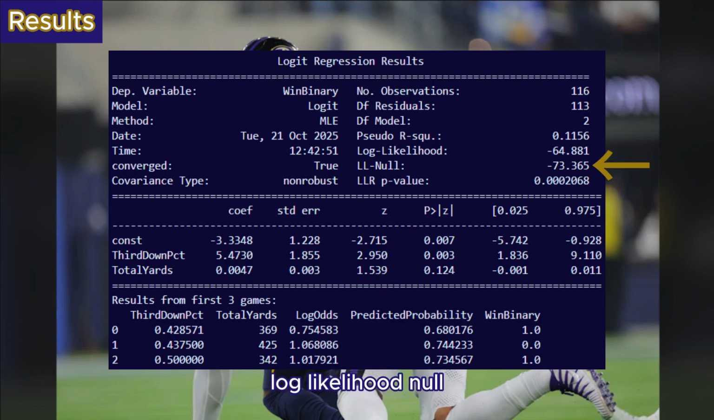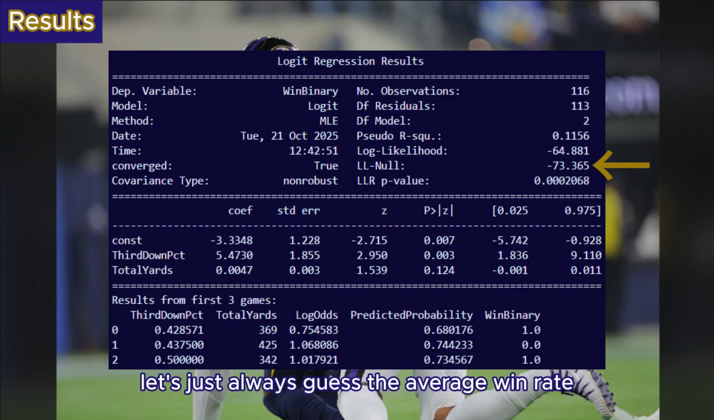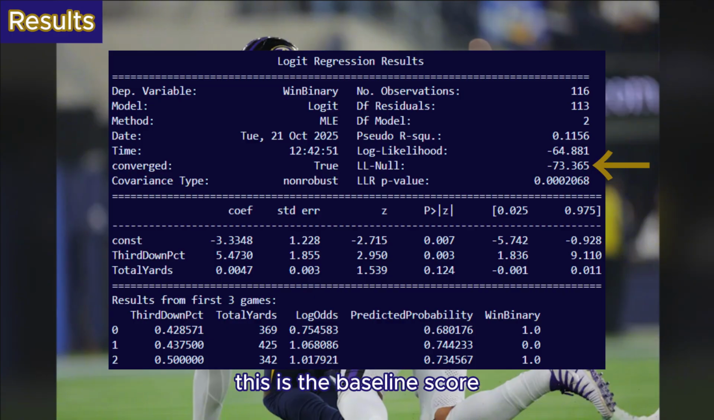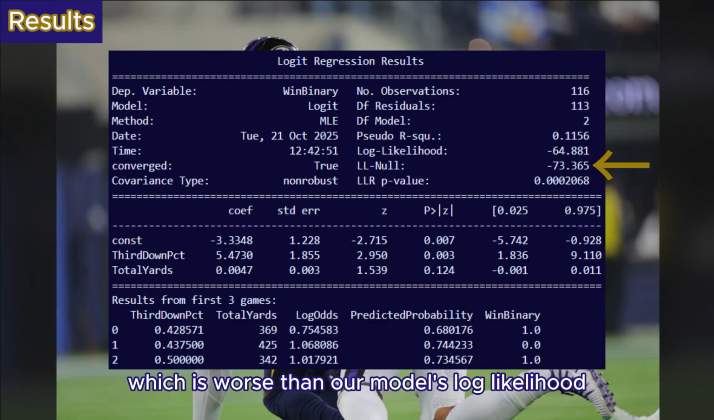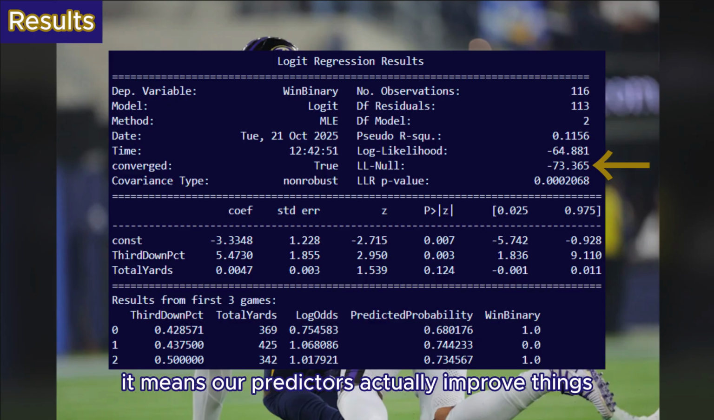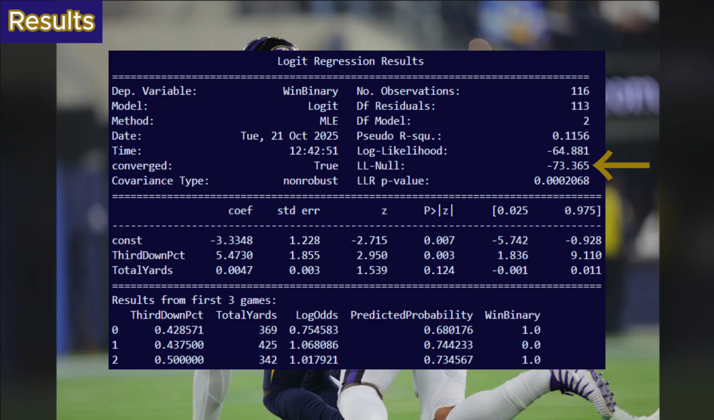Log likelihood null. This is the log likelihood of a dumb model, one that only uses an intercept and ignores all predictors. It's like saying, let's just always guess the average win rate no matter the third down percentage or yards. This is the baseline score. Ours is negative 73.365, which is worse than our model's log likelihood, negative 48.016. That's what we want. It means our predictors actually improve things.